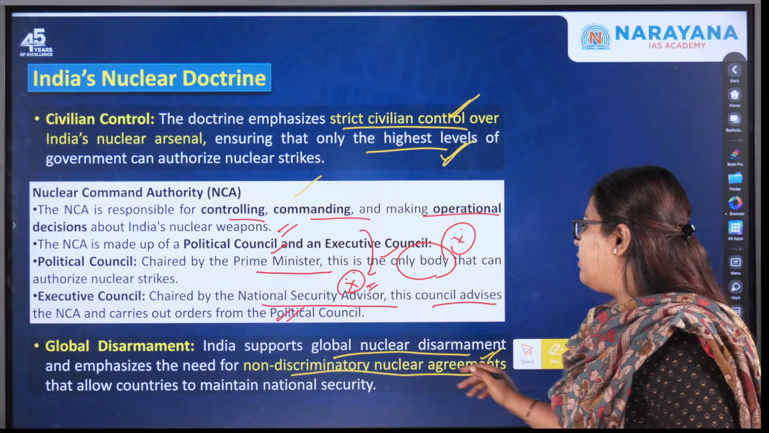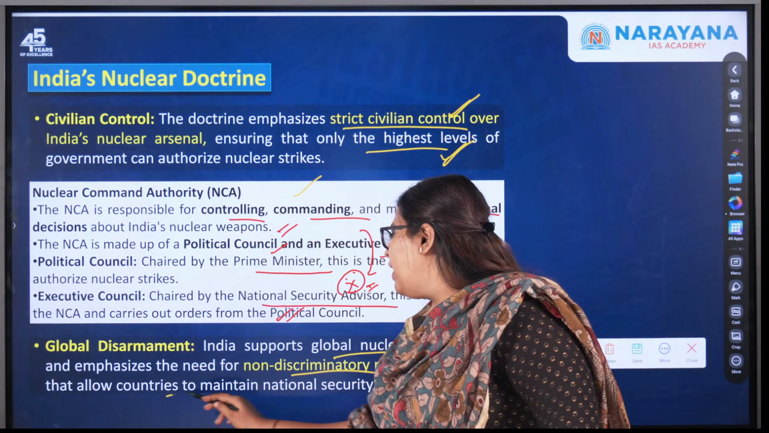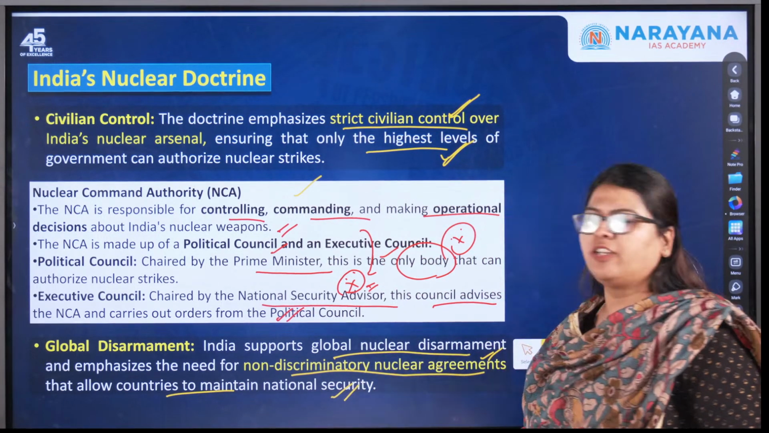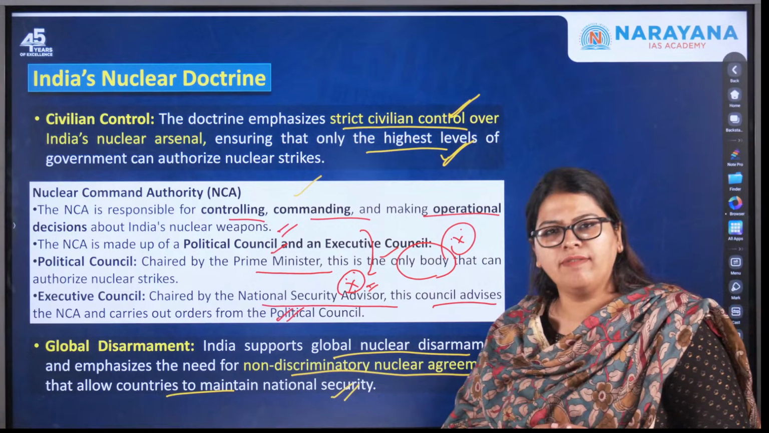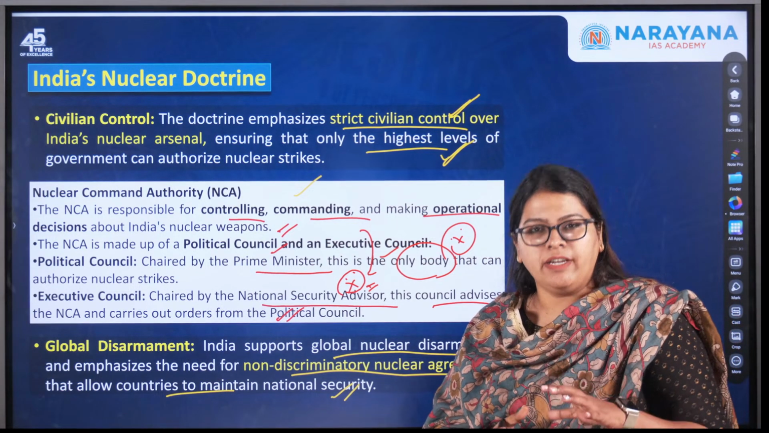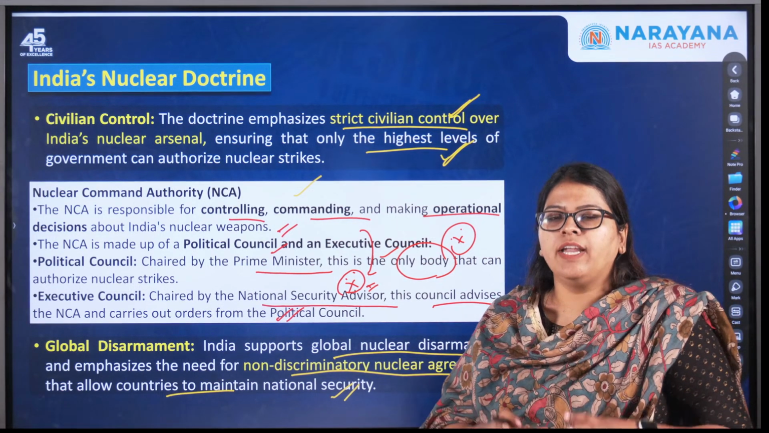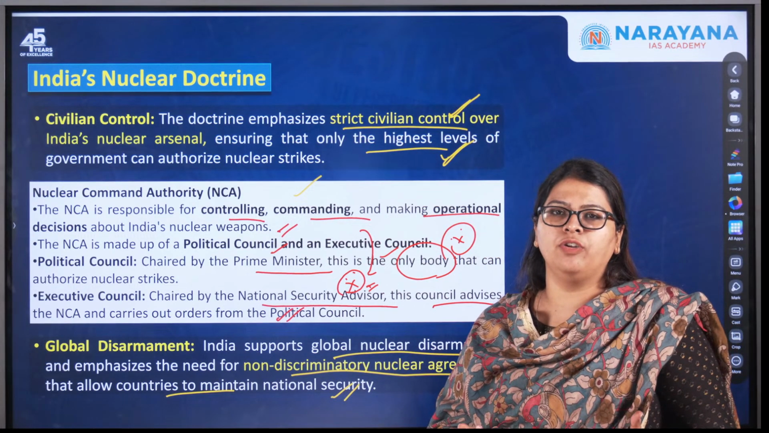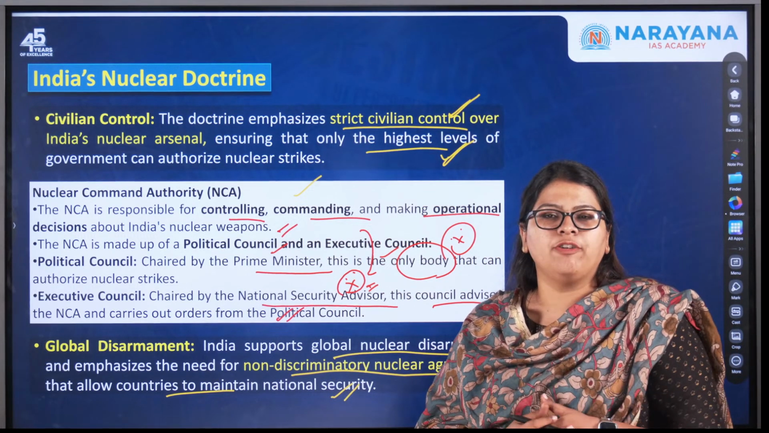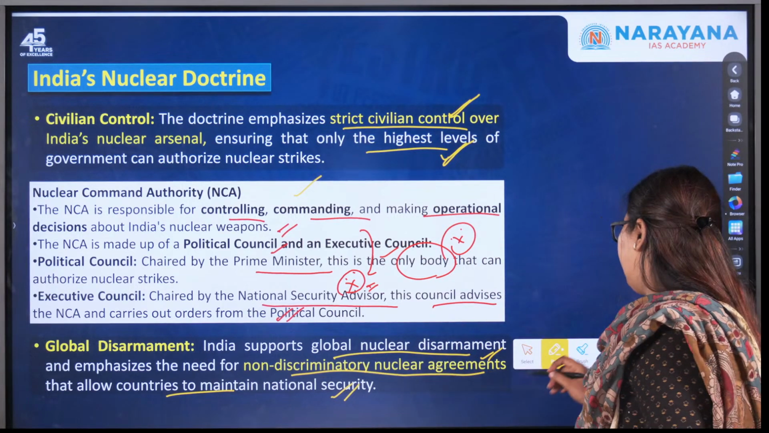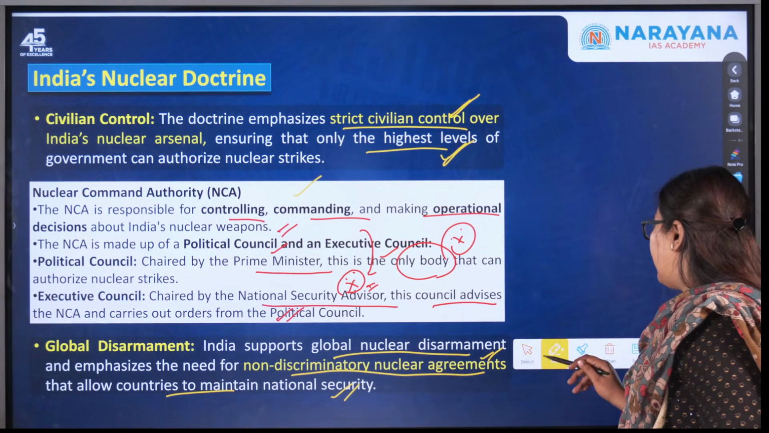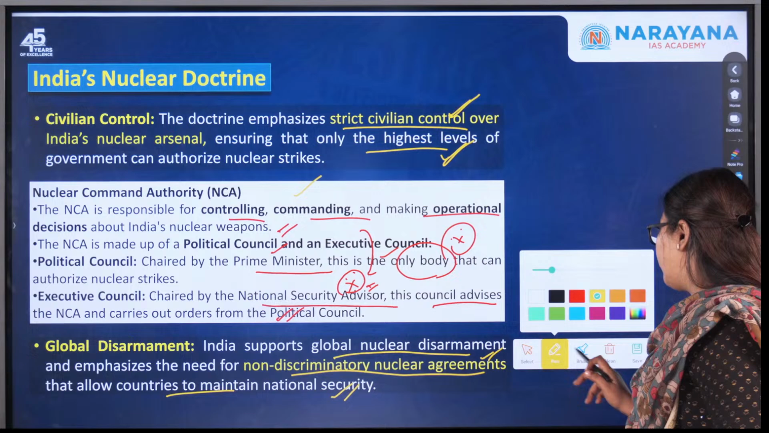Next, it also feels that we need to allow countries to maintain national security. India feels that nuclear weapons are not mandatory, but they are required in order to prevent any kind of attack on security. So this is India's nuclear doctrine.